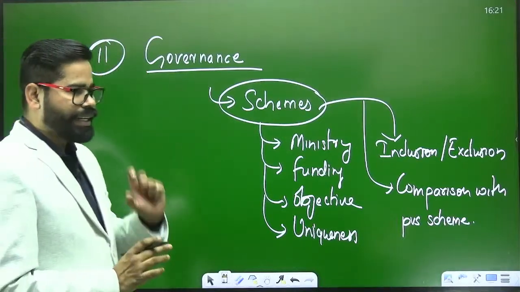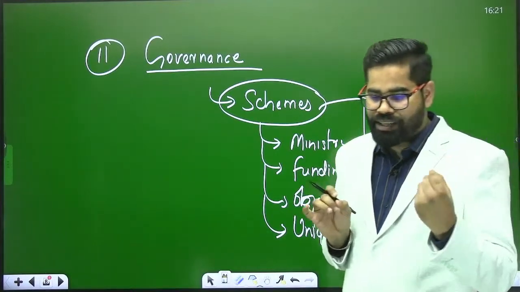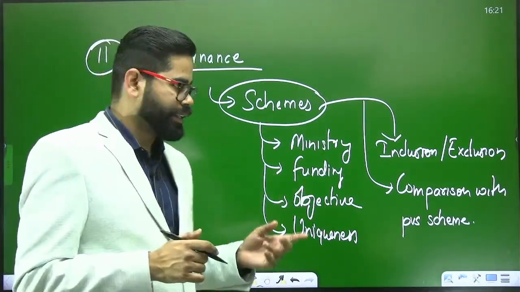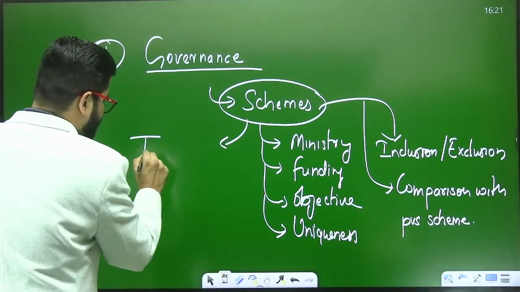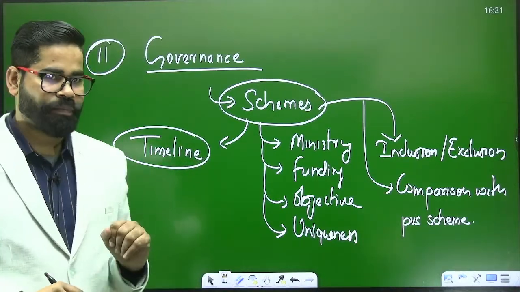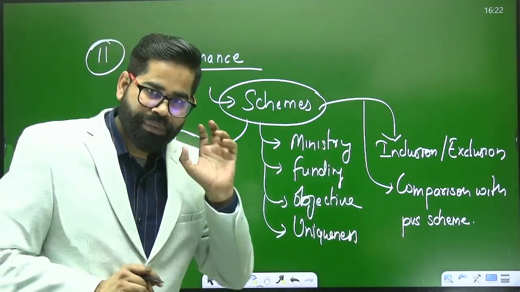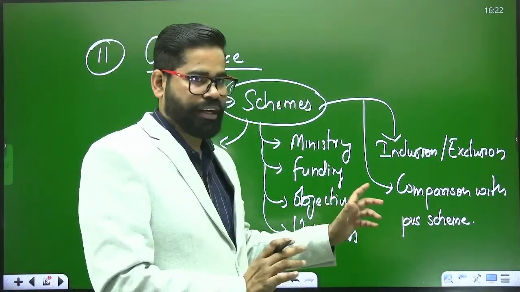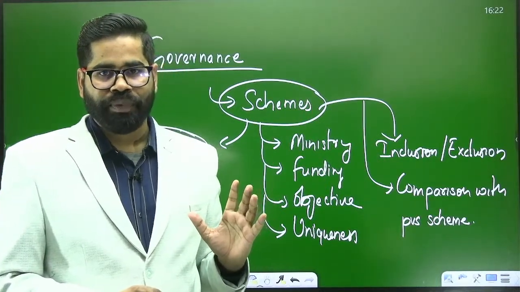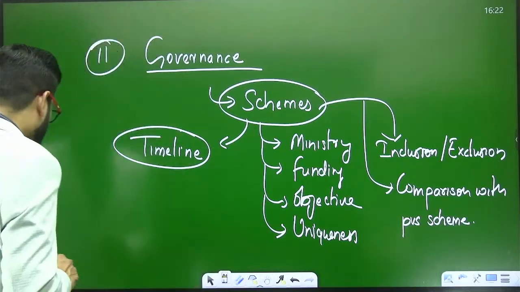So when you are looking at current affairs, you should get this clarity about how they are going to ask questions on schemes. They can also ask you about the timeline, when and for what part it is going to be implemented. If you have prepared these angles for any scheme, you will be very confident that if there is any question on this topic, you will be able to answer it. So in governance also, you get questions like this.